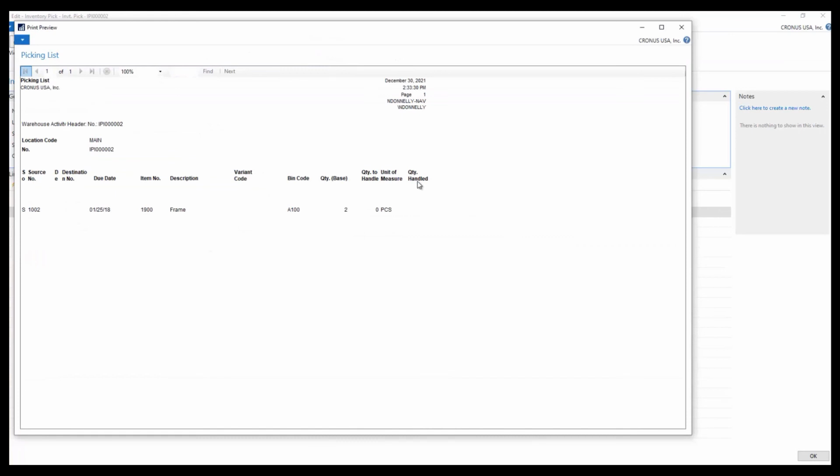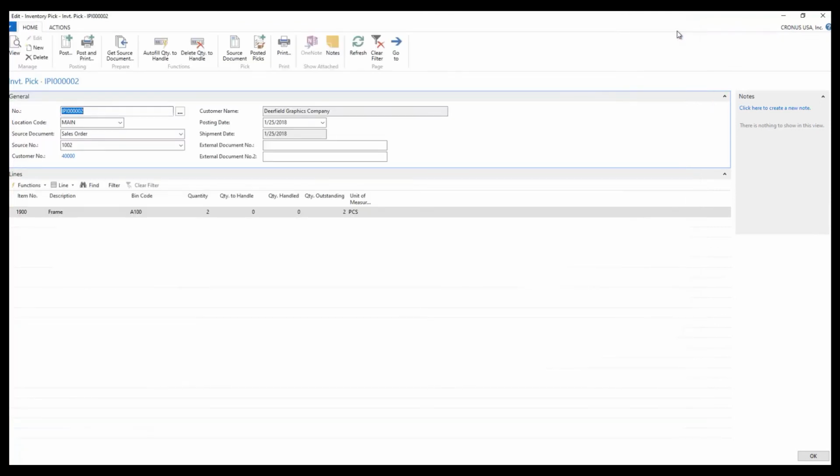You could send this out to the warehouse, and notice it tells the warehouse employee that this is in bin A100, and we're looking for a quantity of 2 of them. So if there are multiple lines here, the employee could write down the quantity that they've actually picked to get ready for the shipment, bring this up to the shipping area, and then this information can be posted in Dynamics NAV.